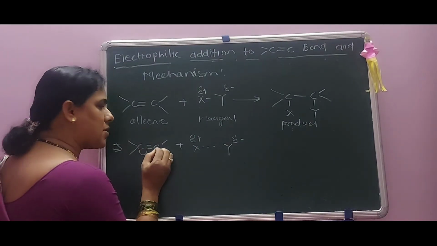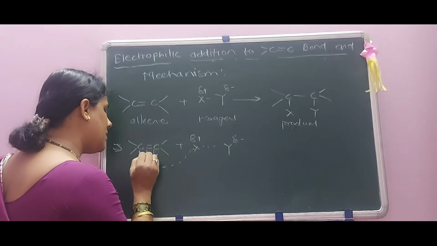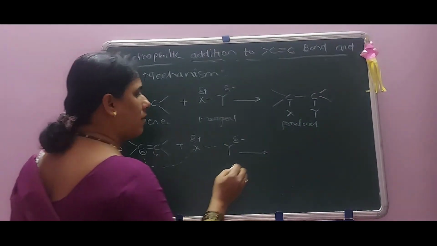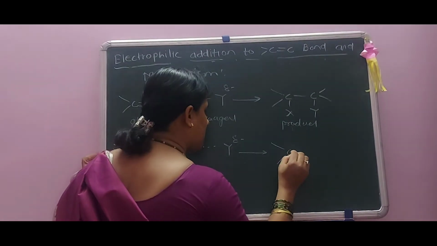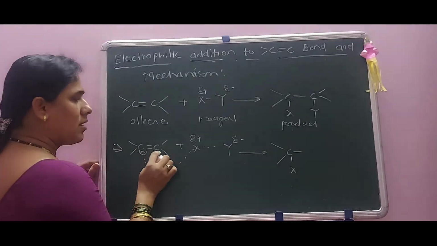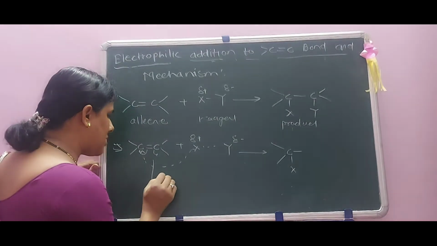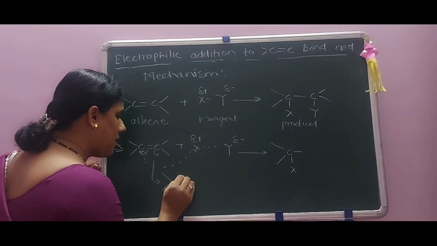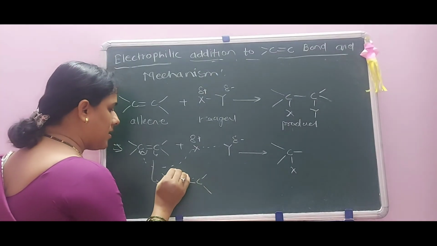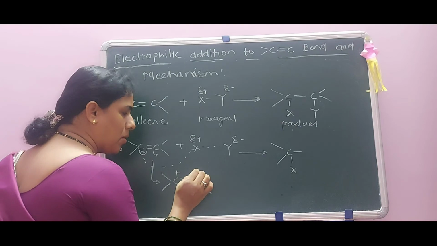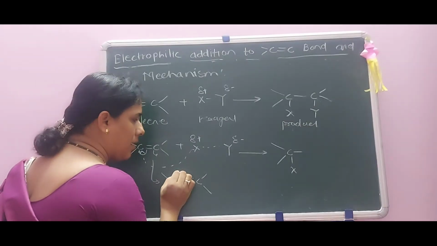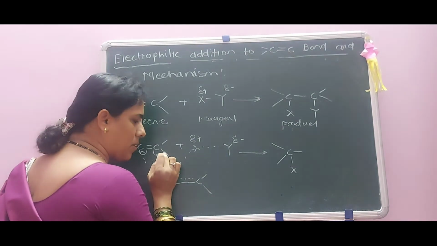This bond is partially broken here. This bond is formed again here. There is formation of this, that is C, X.